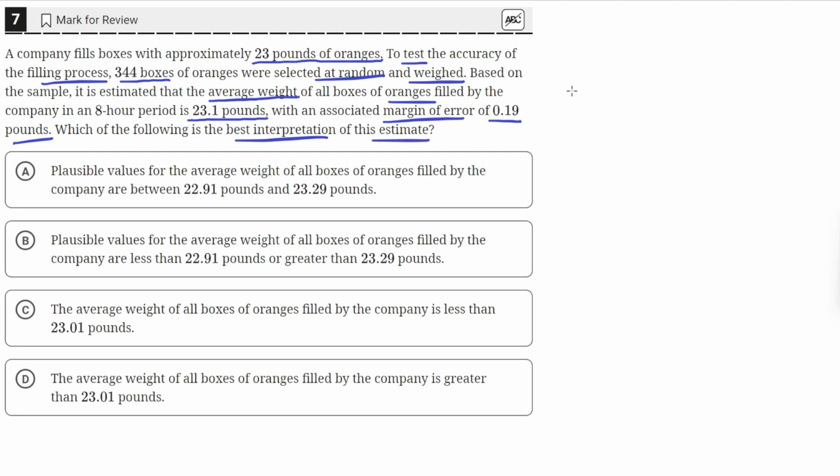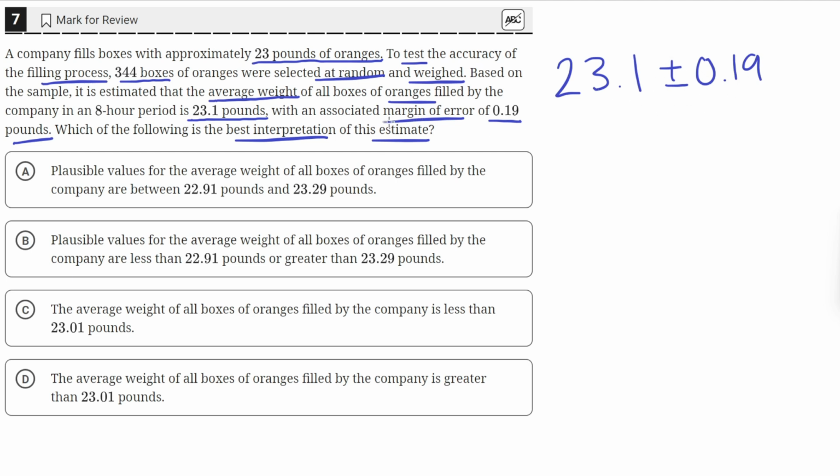So we have a sample of 344 boxes, and the company found that the average was 23.1 pounds with an associated margin of error of 0.19 pounds. What that means is that the average is 23.1, but it is plausible that the actual average could be 0.19 greater than 23.1 or 0.19 less than 23.1.